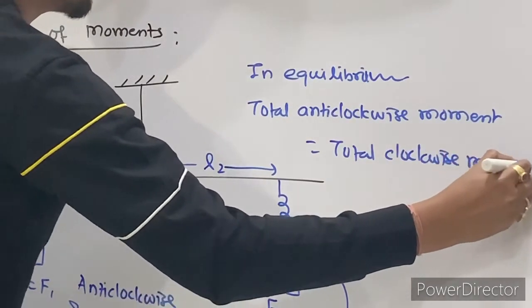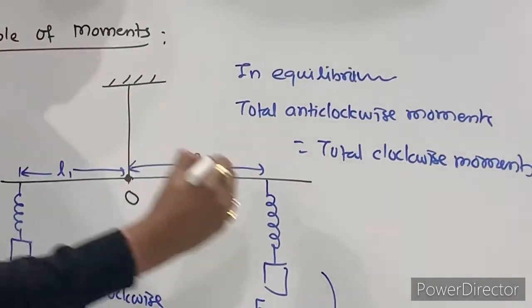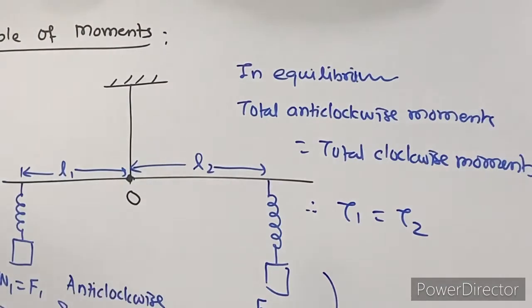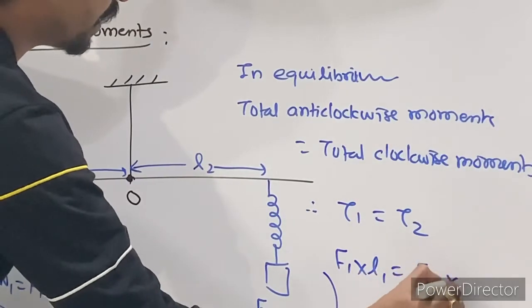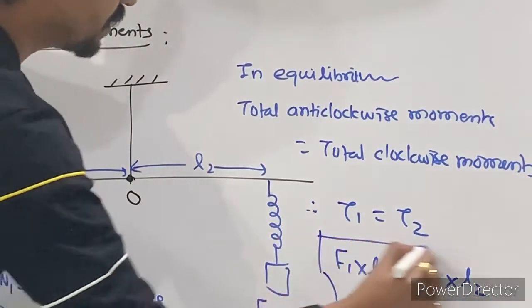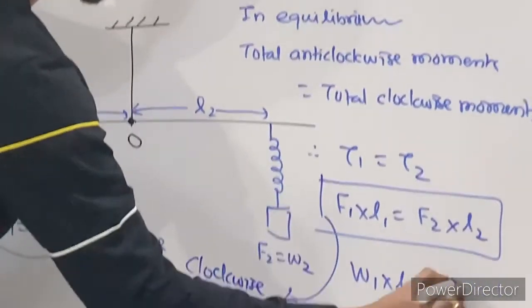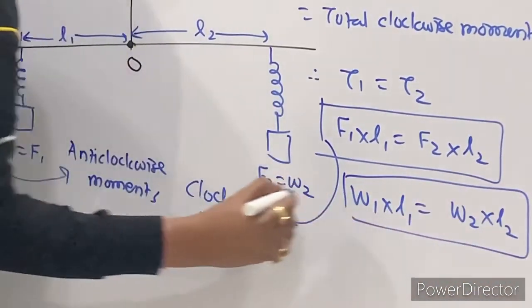So I can write this as torque 1 is equal to torque 2. I am calling torque 1 as F1 into L1, and this is F2 into L2. So in this way, I can write W1 into L1 is equal to W2 into L2. Now this is according to the principle of moments.